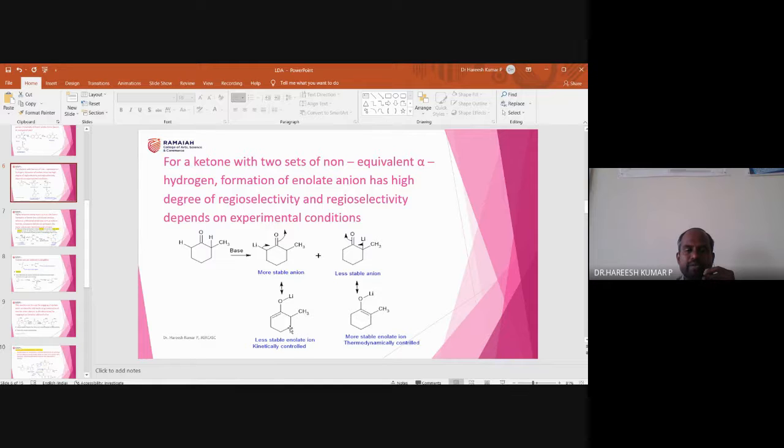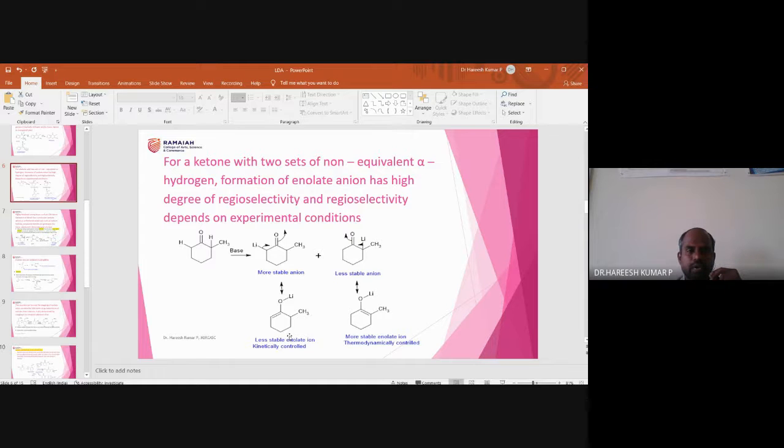What you can observe is that this double bond is less hindered, whereas this double bond is more hindered. So the more hindered enolate is the thermodynamically controlled one. The less hindered enolate is the kinetically controlled one.